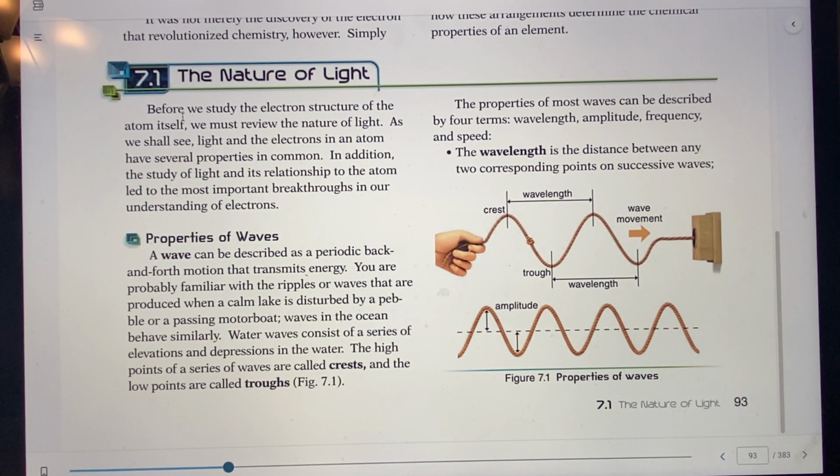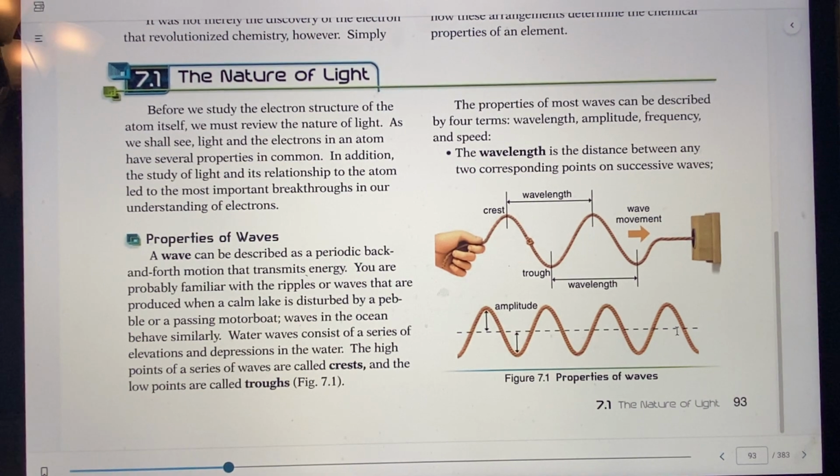So again, wavelength is the distance between two corresponding troughs or crests, and amplitude is the height of the wave, equal to 1/2 the vertical distance between a crest and a trough. Just remember 1/2. Frequency now. What is frequency? Well, let's go on to the next page. It will probably show frequency a little bit better.